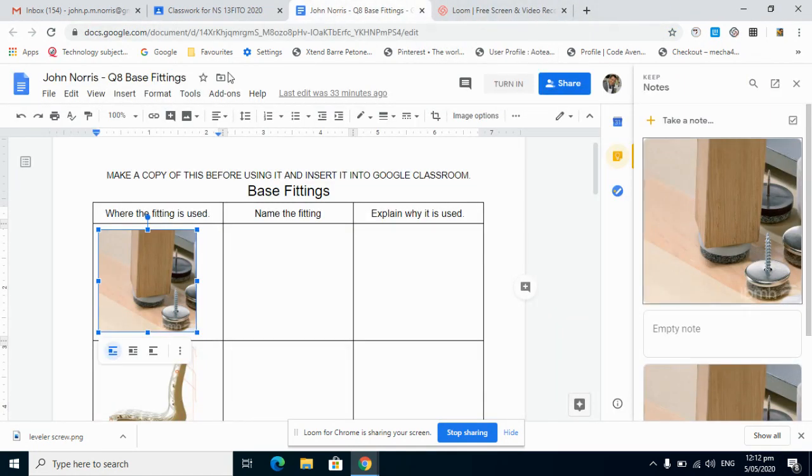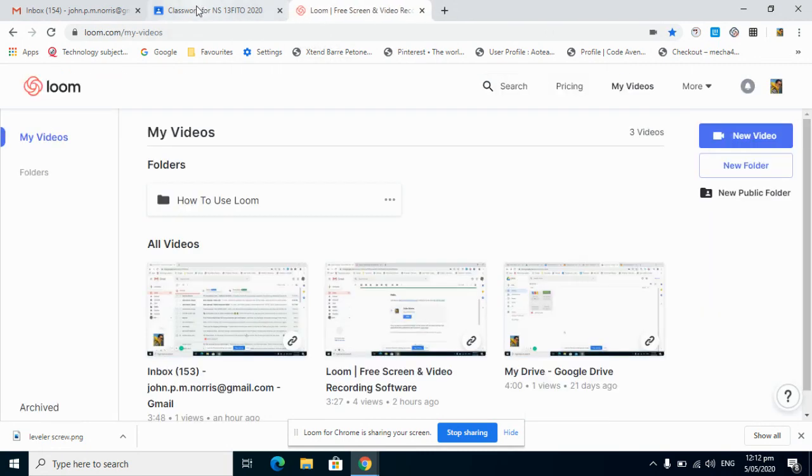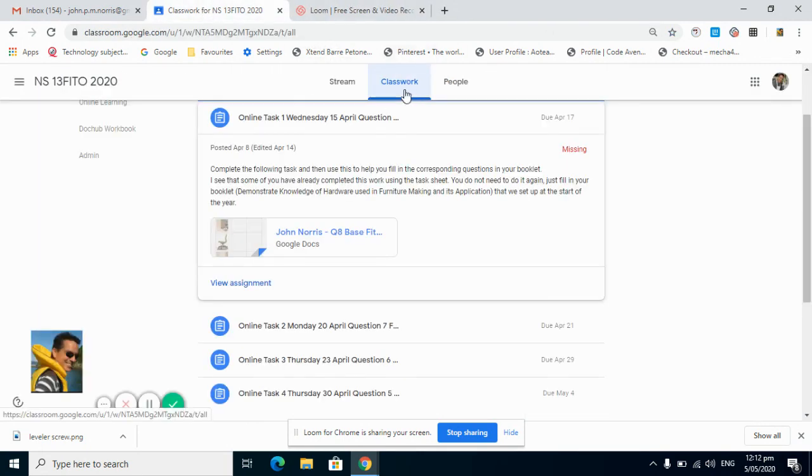Go through each of the tasks in classwork and just make sure that you've filled all these out. Then go into your Doc Hub, complete those questions. Then I'll be able to give you feedback directly onto your Doc Hub.